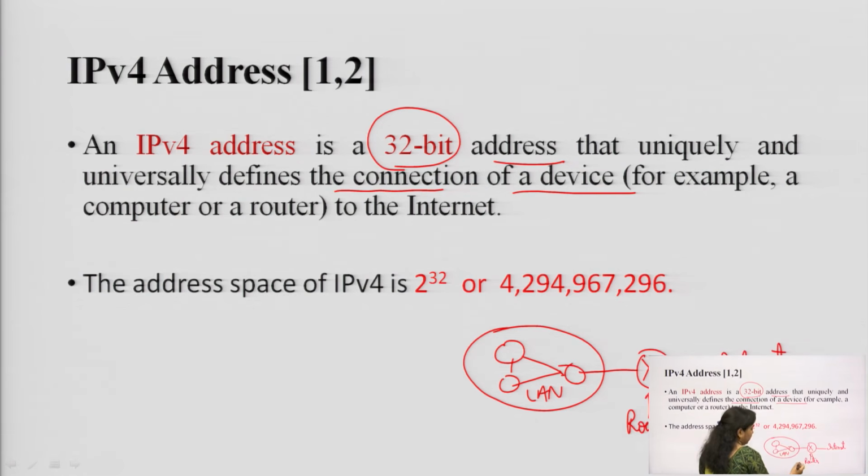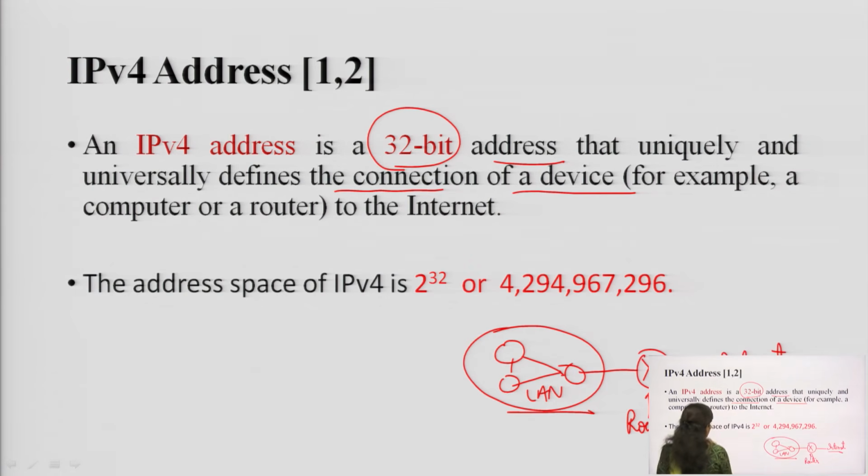So, you can see over here that this particular router is acting as a connecting device, which is going to connect this internet to this network, which can be a LAN or a WAN, where different devices are interconnected in a very small area, and for this a certain address is required, so that we can signify which particular device we have connected to. So, that address length is known as the 32-bit address, that is uniquely and universally defined. Which means every device or every connection has an independent address, it is not going to be the same for 2 devices. So, every device has its own address.